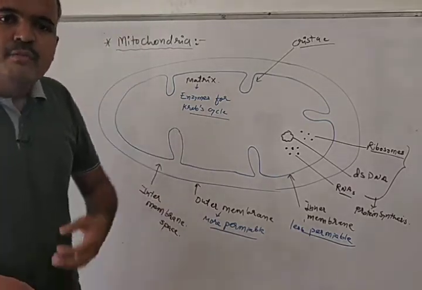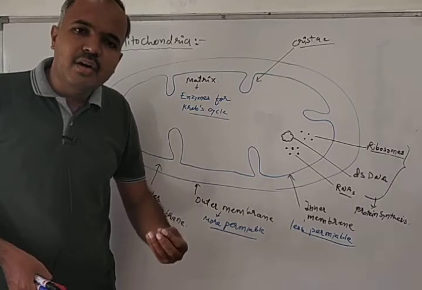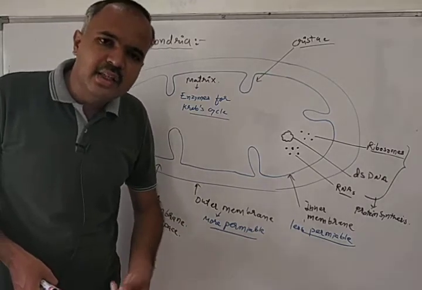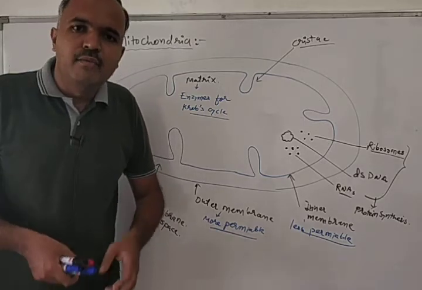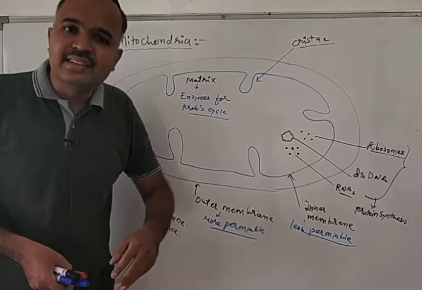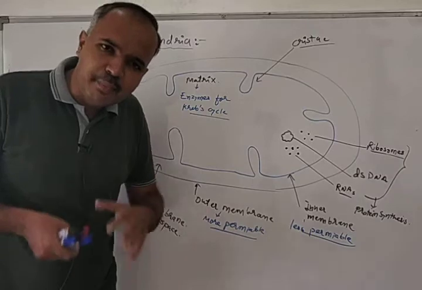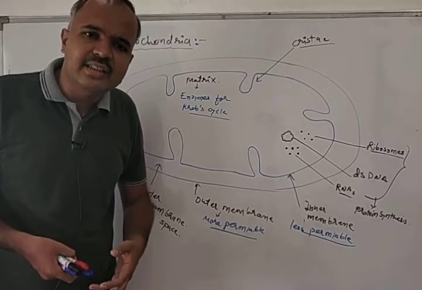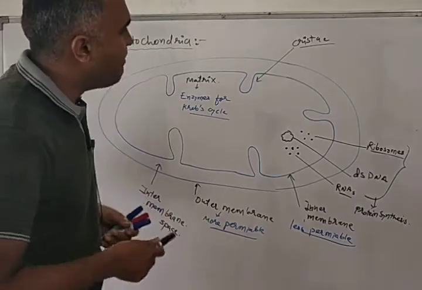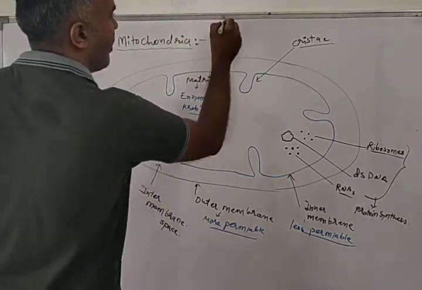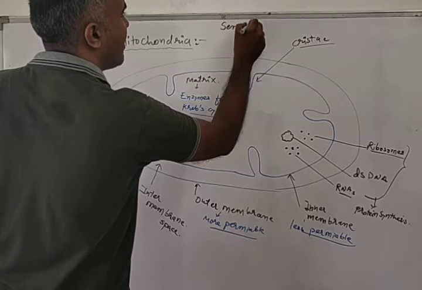So in this manner, for some requirements mitochondria is dependent on the nucleus, and for some requirements mitochondria is independent. For some protein mitochondria is dependent on the nucleus, and for some protein mitochondria can synthesize on its own. So in this manner mitochondria is semi-conservative.